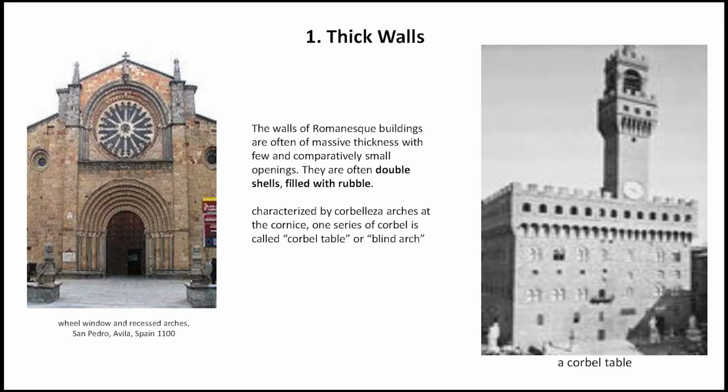The walls of Romanesque buildings were often of massive thickness with few and comparatively very small openings. The building materials used in Romanesque architecture differ greatly across Europe depending upon the local stone and the building traditions. In Italy, Poland, most of Germany and parts of the Netherlands, we can see the use of bricks.